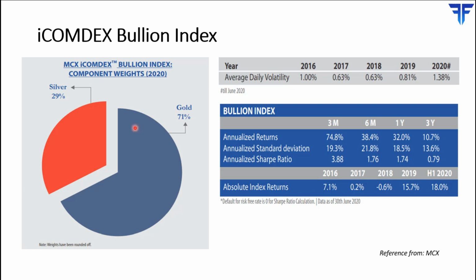Now, as you can see from the pie chart on the left, 71% of the Bullion Index comprises gold and 29% comprises silver. So this index will be heavily influenced by how gold is moving on the MCX. Again, the table on the top right shows you the average daily volatility of the Bullion Index over the past 5 years, whereas the table on the bottom right shows you various statistics pertaining to the Bullion Index from a 3-month, 6-month, 1-year and 3-year horizon.